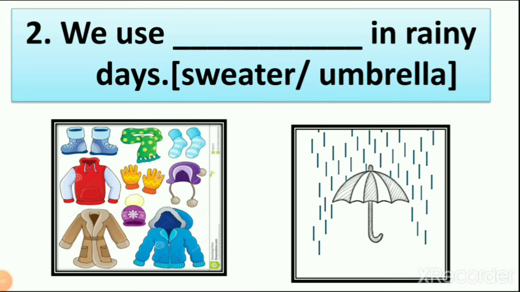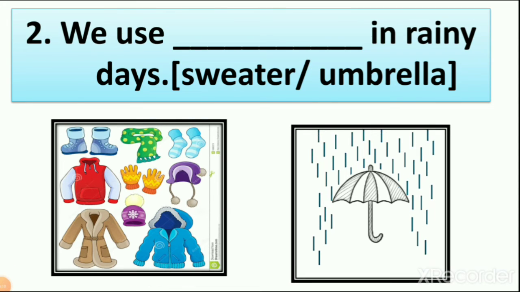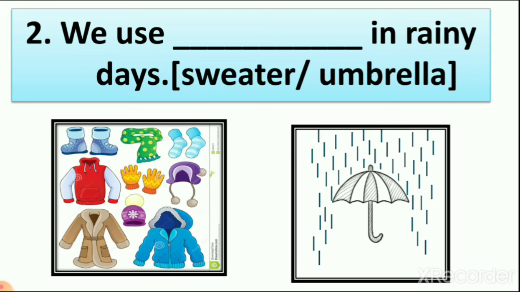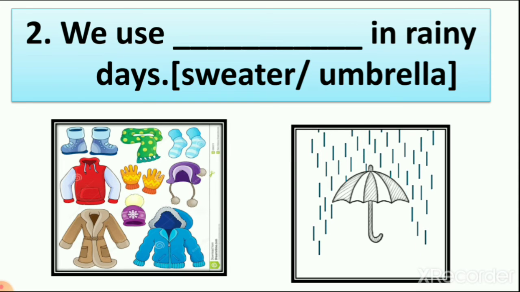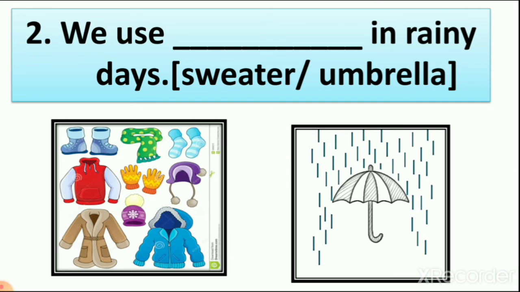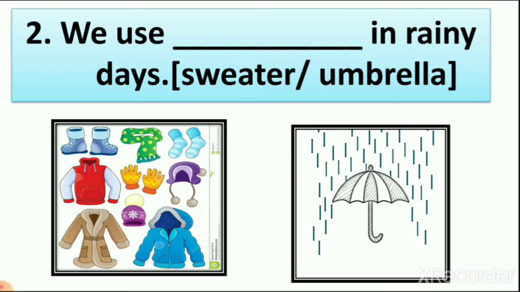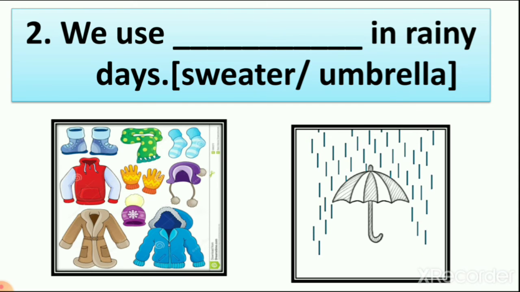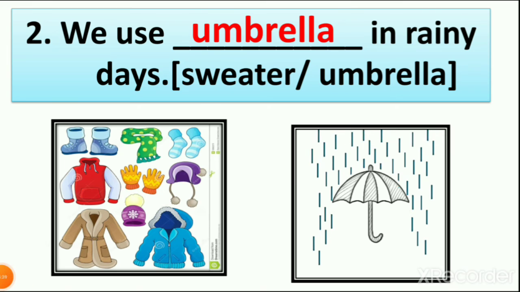Then our second fill in the blank, we use dash in rainy days, sweaters or umbrella. So here you can see the picture of woolen clothes. We make a sweater from woolen clothes, and in the second picture you can see an umbrella. Now which thing are we using in rainy days which keeps us safe from water? We learned that raincoat and umbrella keep us safe from water. So what do we use in rainy days? Umbrella, right? So I write the answer.